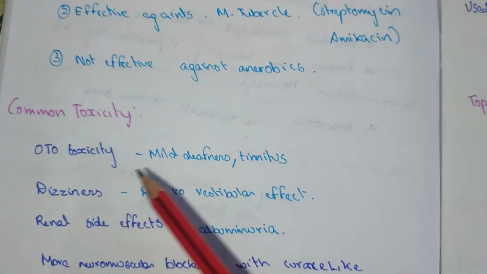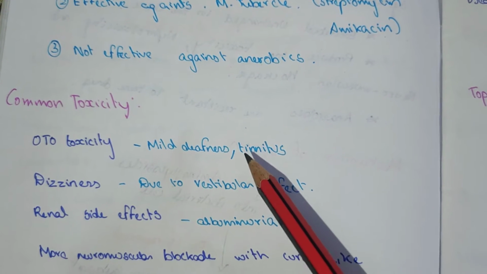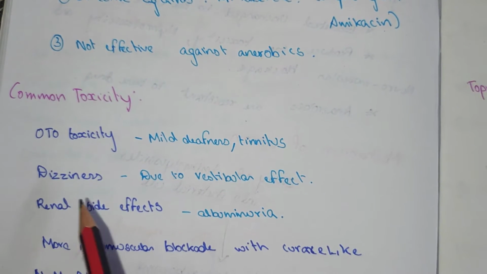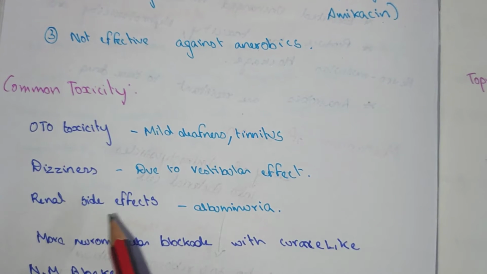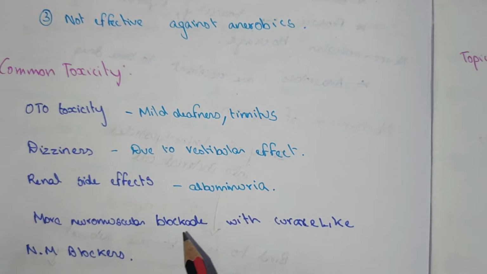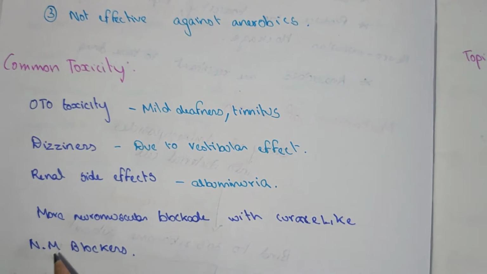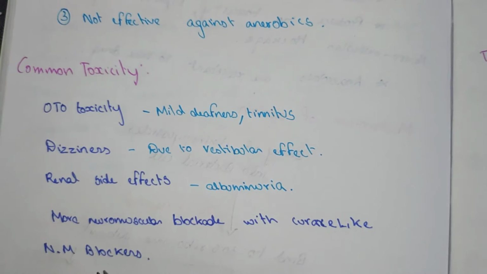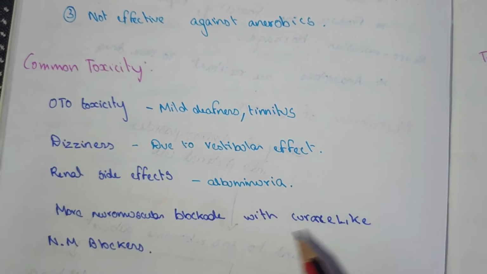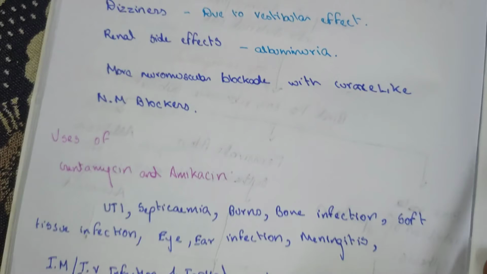Common toxicity. Ototoxicity, which causes mild deafness and tinnitus, dizziness due to vestibular effect, renal side effects, albuminuria, and neuromuscular blockade like curare-like action. Curare is a neuromuscular blocker.